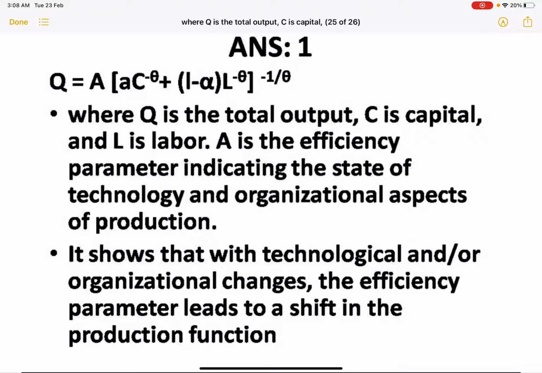So if you see the equation wherein the CES production function is mentioned, where Q is the total output, C is capital, L is labor, A is the efficiency parameter, which basically states what the state of technology is, what the organizational aspect of production is. So this basically shows technological or organizational change, and the efficiency parameter leads to a shift in the production function.